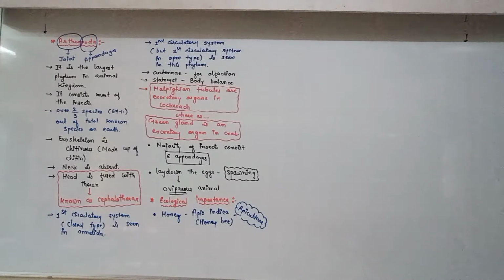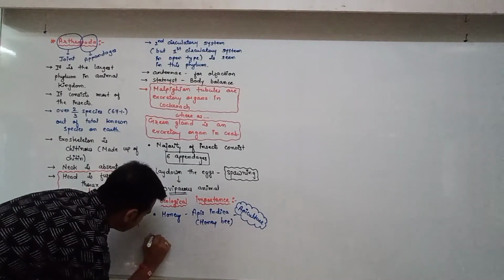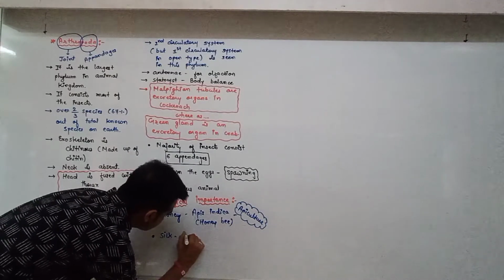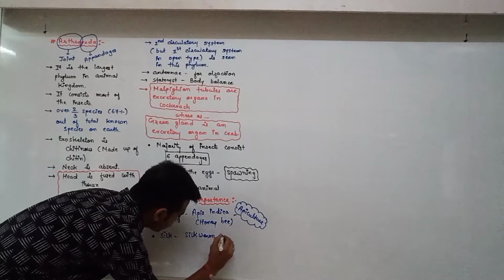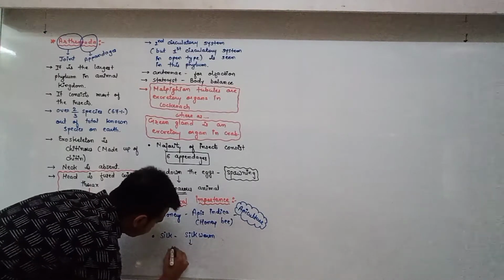So honey is obtained from the honeybee. The scientific name of honeybee is Apis indica, and the cultivation of honeybee is known as apiculture. Same way, silkworm. Silk is obtained from silkworm. The scientific name of silkworm is Bombyx mori.